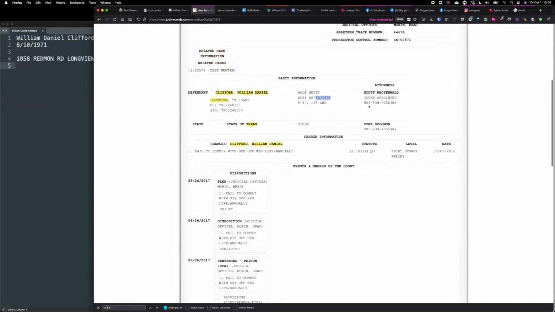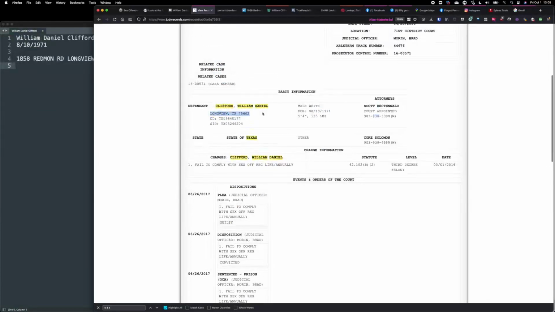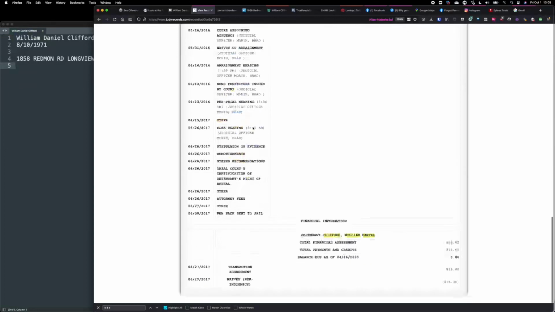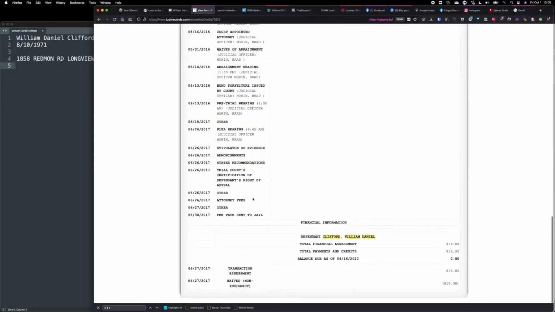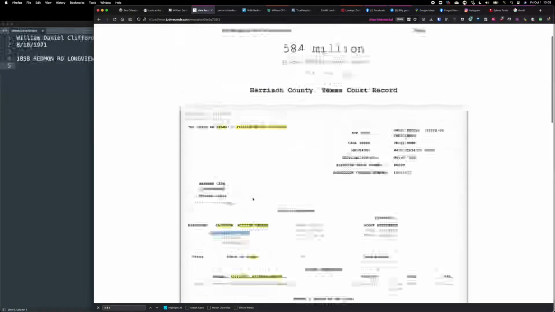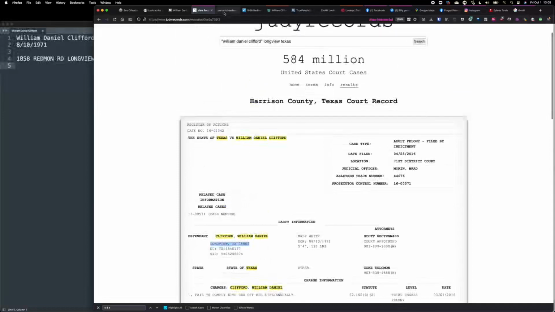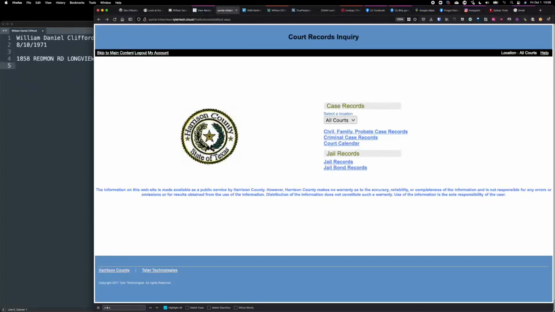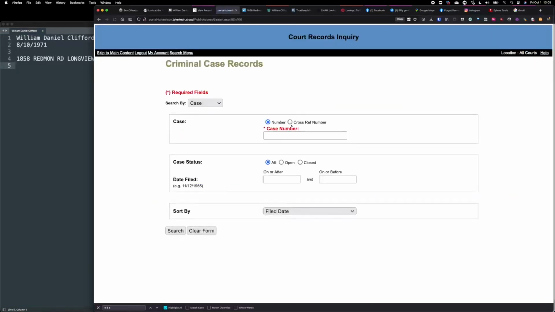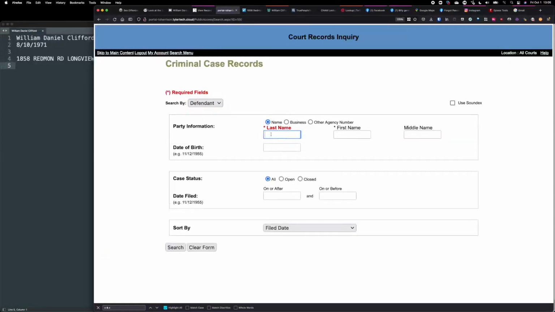Let's see if we can find something else. A phone number, no. A different address, no. Same Longview, Texas. List of his stuff. If I had time, I would go over all of these things. But now I need to verify this information. So I would go to Harris County's website, which is here. I've preloaded this, go under criminal record cases, and just use their own search criteria to find and dig deeper into this case. So I would go under defendant and what was his name?